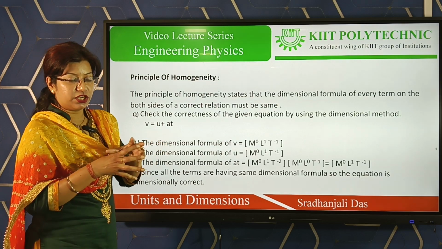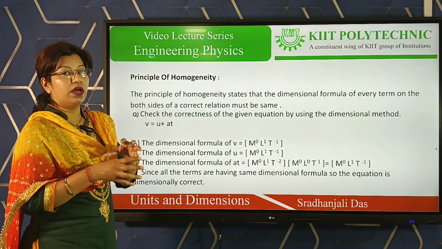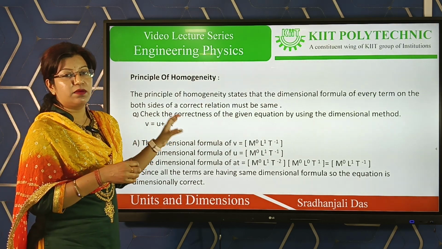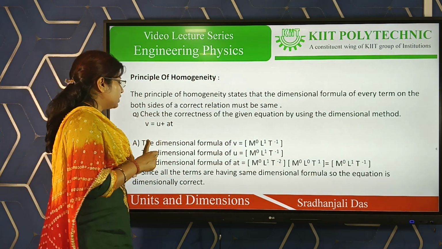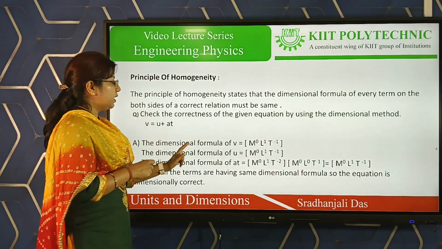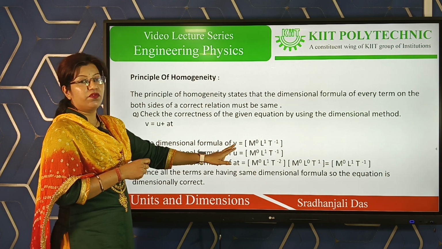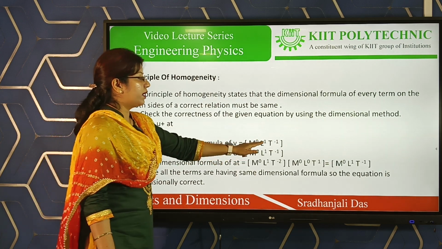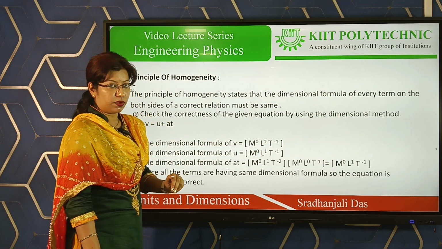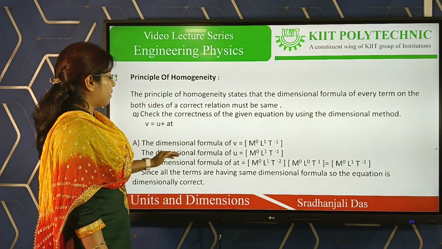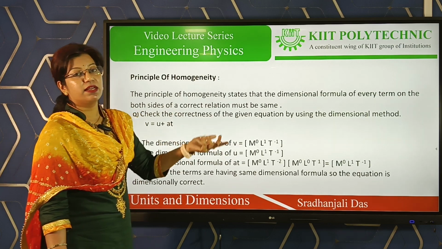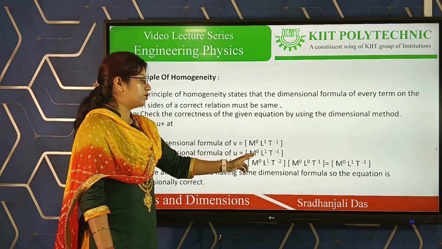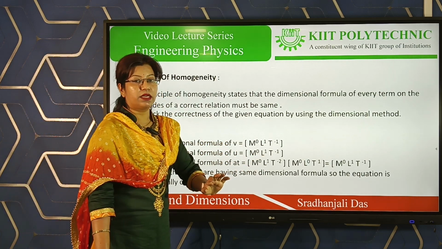We individually check the dimensional formula of each term present in the equation. First, the dimensional formula of V, which stands for velocity, is M0 L1 T to the power minus 1. Next, the dimensional formula of U, the initial velocity, is again M0 L1 T to the power minus 1.